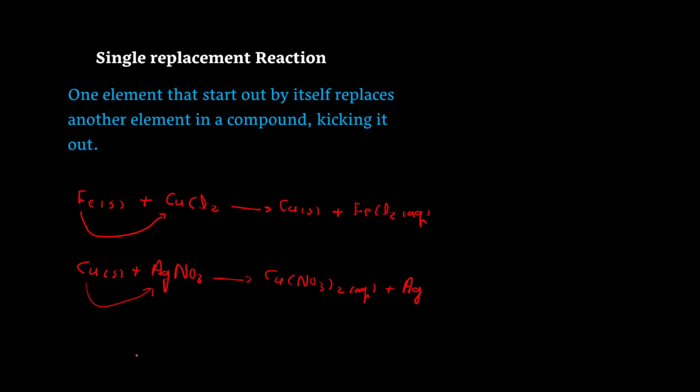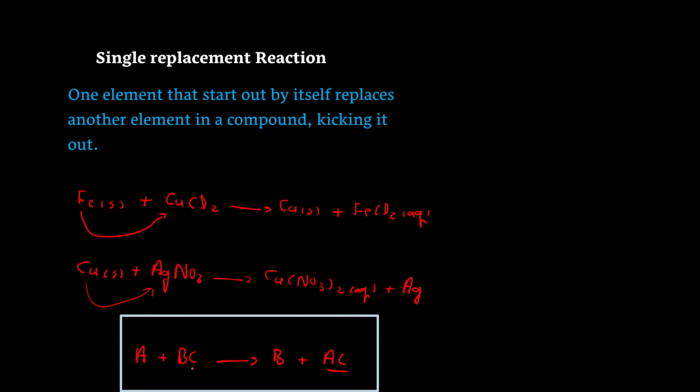So we can have a formula for it. The formula is: element A comes by itself and reacts with a compound. From that compound, A takes the place of one element, B, kicks B out from the compound, and reacts with C, and the new compound is called AC. A came and kicked B out. This reaction is called the single replacement reaction.